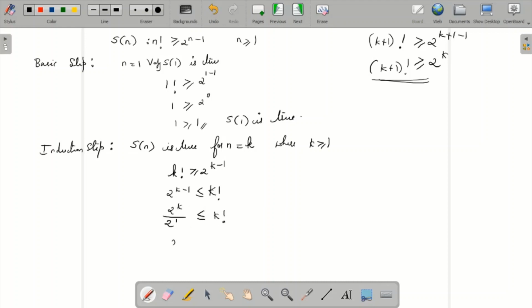So can I write 2 to the power k? This 2 I'll take over here, so that will be 2 times k factorial. So I'll repeat. This was k factorial, our assumption, greater than or equal to 2 to the power k minus 1. I just interchanged the term.